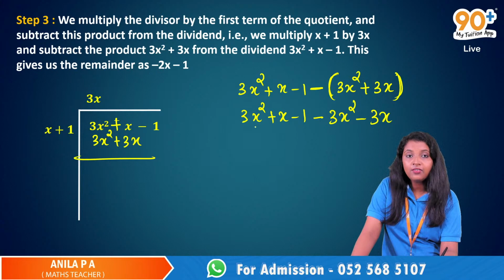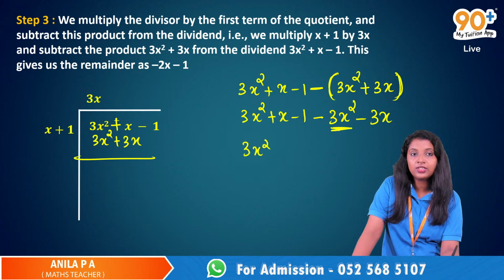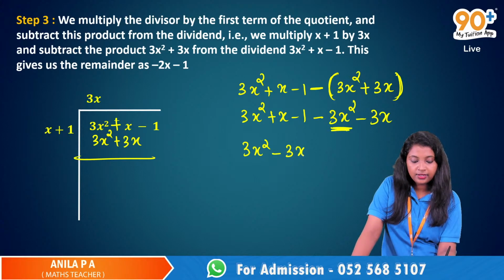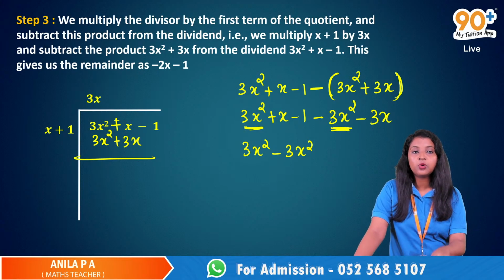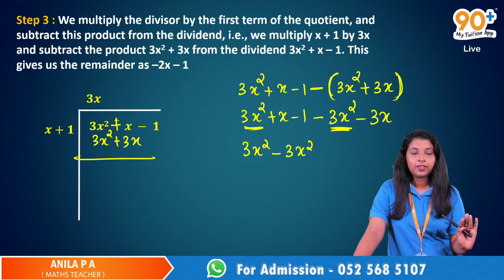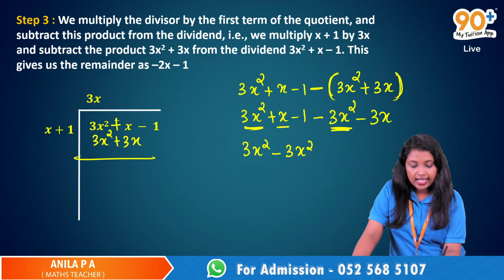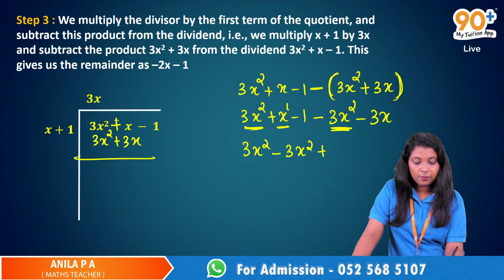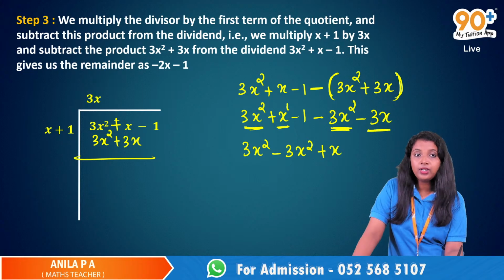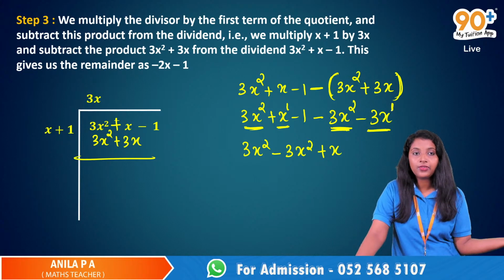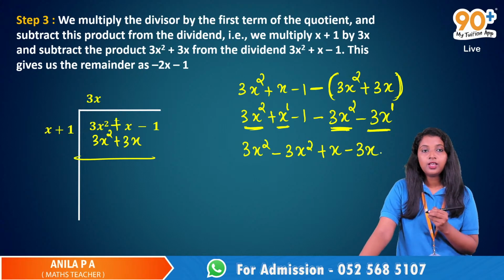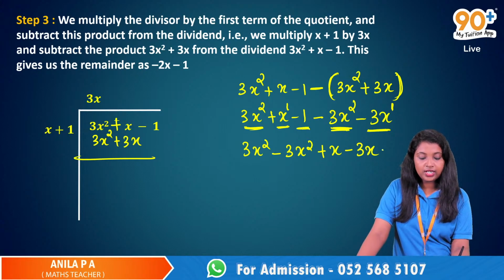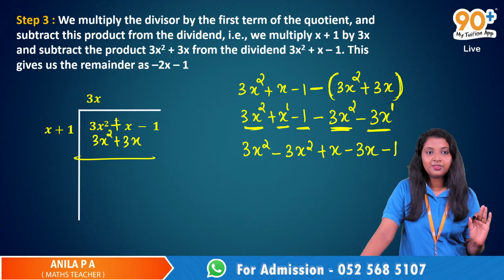So here we have a term with x squared, so it is 3x squared. And here also we have a term with x squared. So let's write them together, because they are like terms. So we can only add or subtract like terms. And here we have one x, this is x raised to 1. So we have one plus x. And here we have one negative 3x. Here also the power of x is 1, so they are like terms. We can write that together. Now only one negative 1 is there. Is it okay till now?